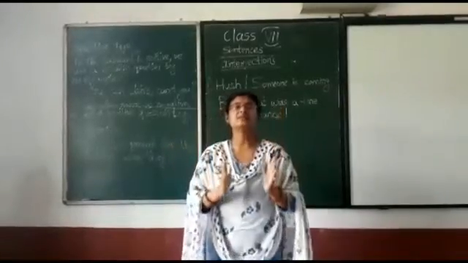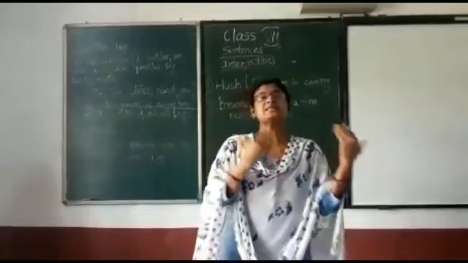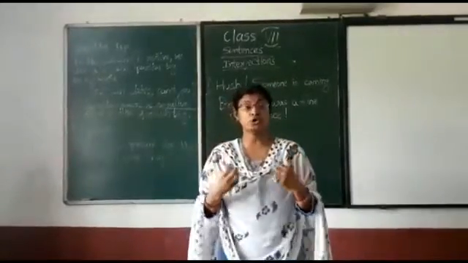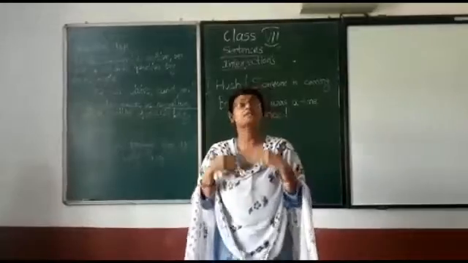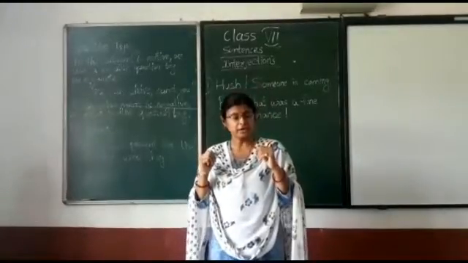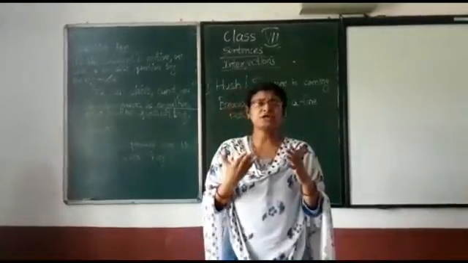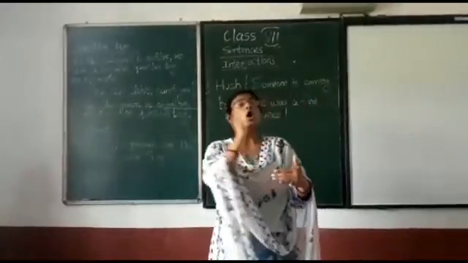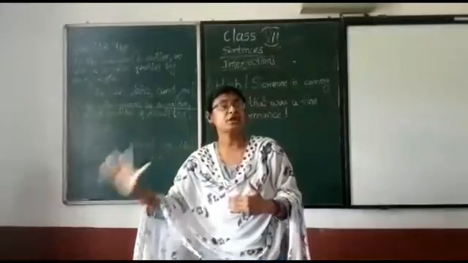Okay, so an interjection can be followed by either a comma or by an exclamation mark.